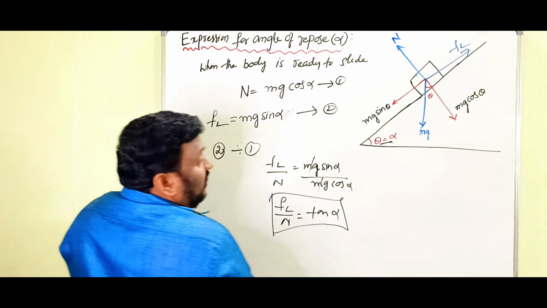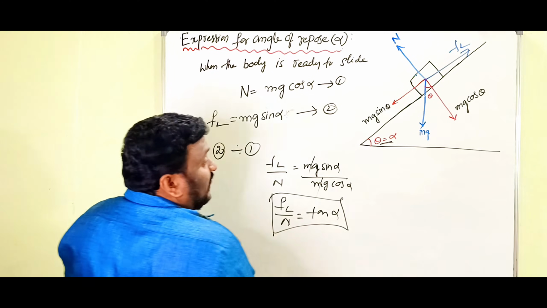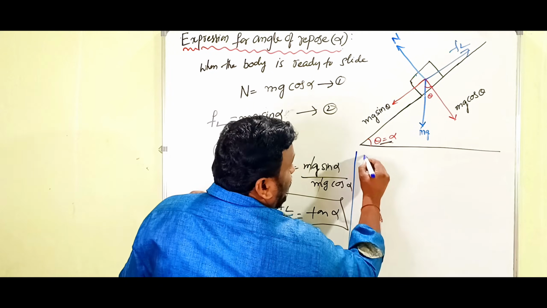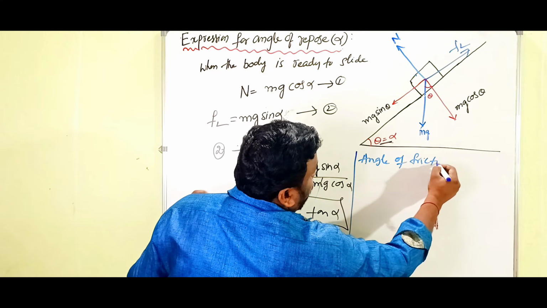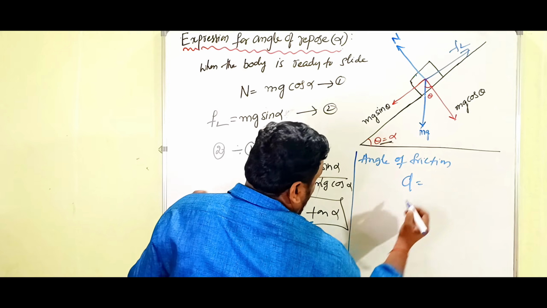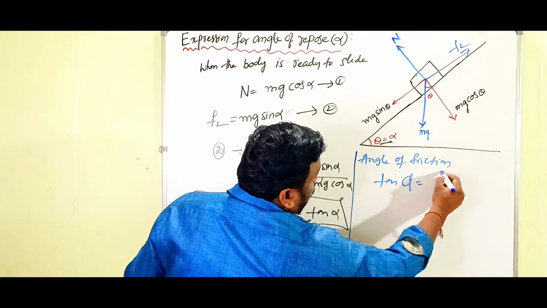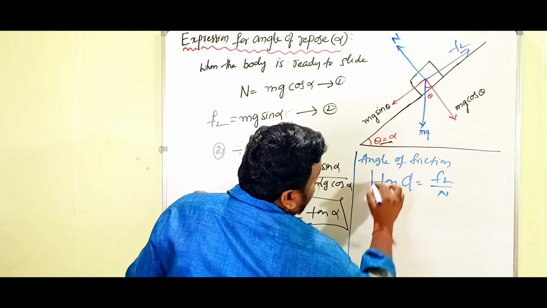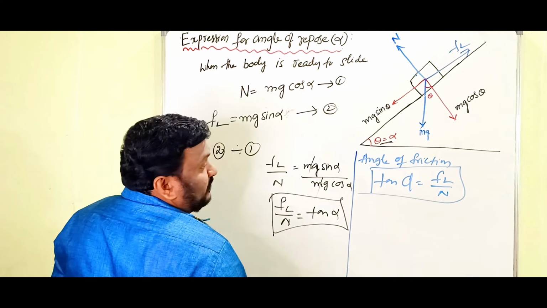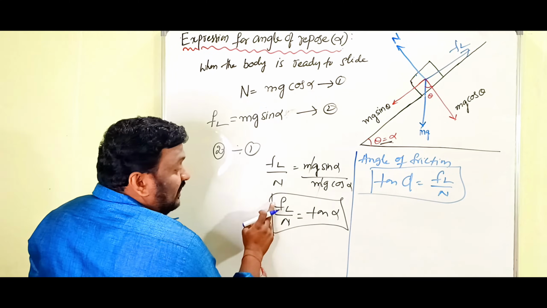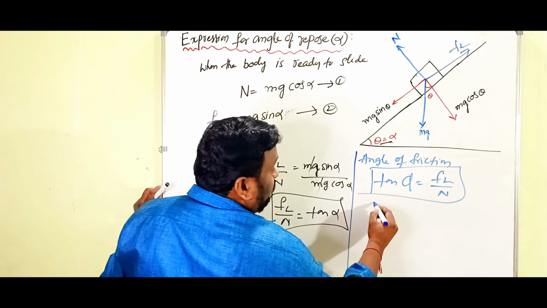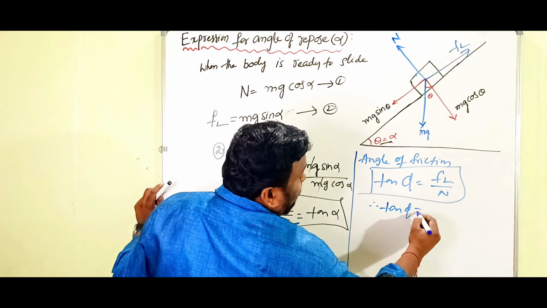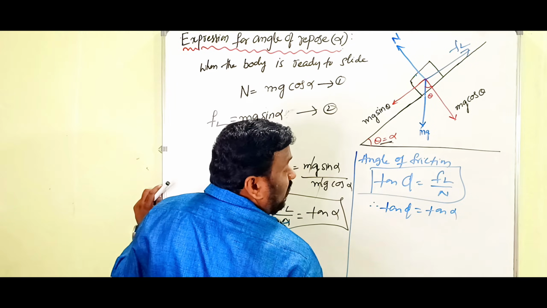Children, we already proved that the angle of friction is tan phi equals FL by N. And angle of repose is also FL by N. Therefore tan phi equals tan alpha.